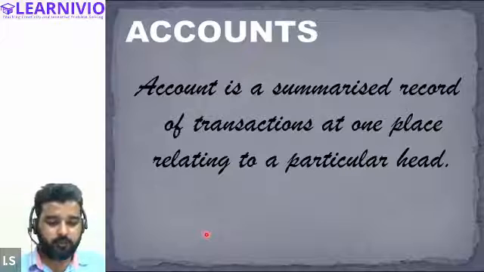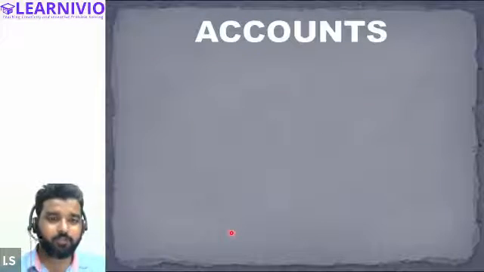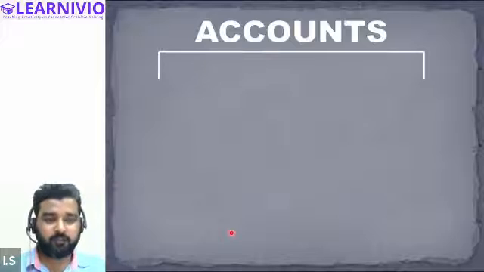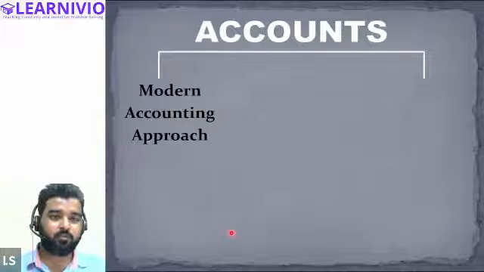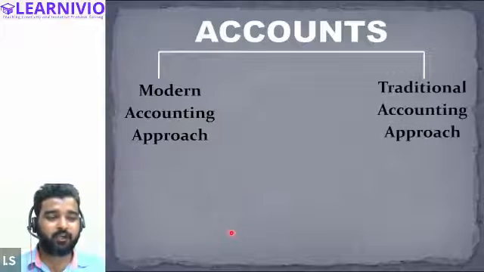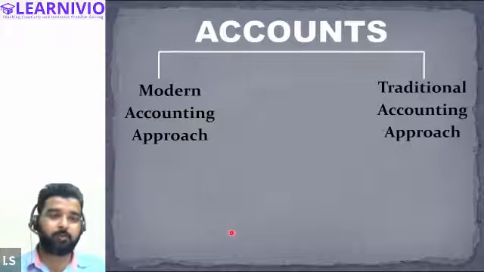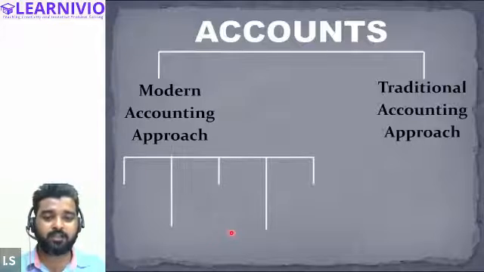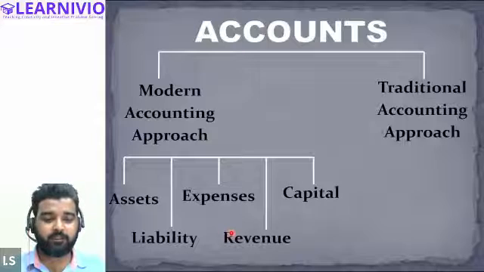Account is basically a summarized record of transactions at one place relating to a particular head. All right. See, accounts can be further classified. There are basically two ways of classifying the accounts: a modern accounting approach and a traditional approach. According to the modern accounting approach, we classify the accounts as assets, liability, expenses, revenue, and capital.